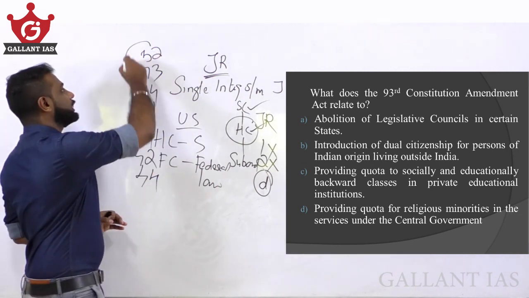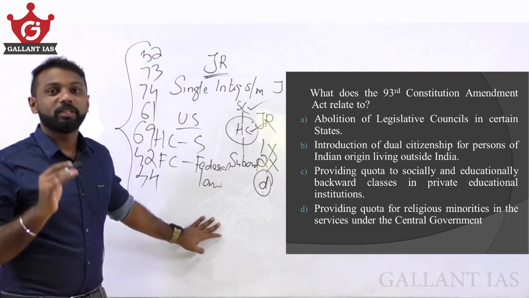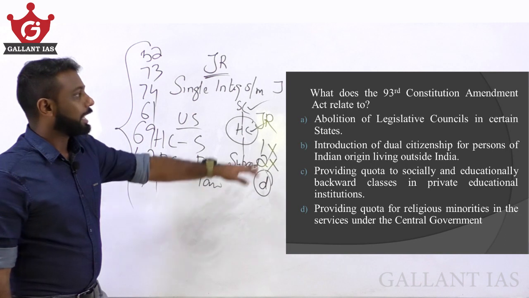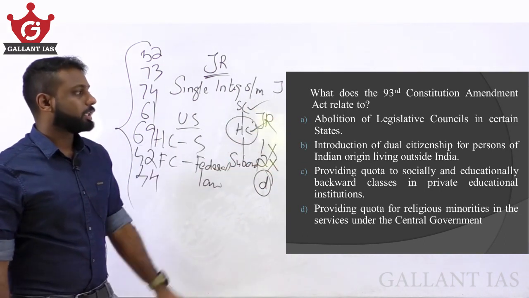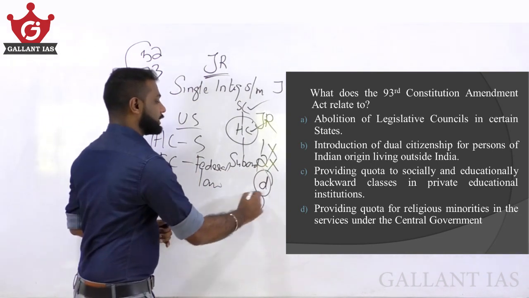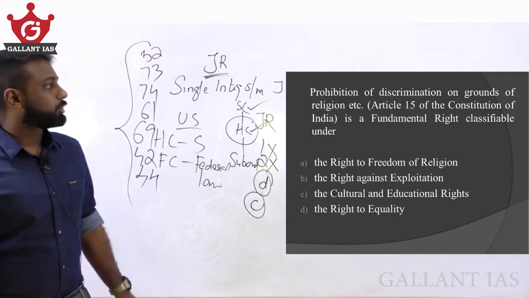Likewise, these important amendments are very important for us from a prelims perspective. So please note down and thoroughly study all those important amendments. Okay, answer to this question is, 93rd Amendment Act is related to providing quota to socially and educationally backward classes in private education institutions. Answer is option C. Okay. Moving on to the next question.